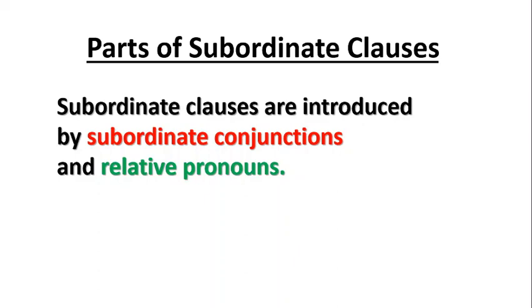We talked about four types of conjunctions: coordinate, correlative, adverb, and what? Subordinate. So these subordinate conjunctions will play a vital role in our class today. And the other part we are going to learn is called relative pronouns. Relative pronouns are also used to introduce subordinate clauses.